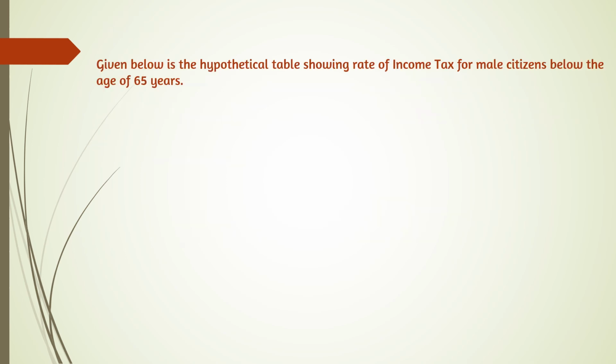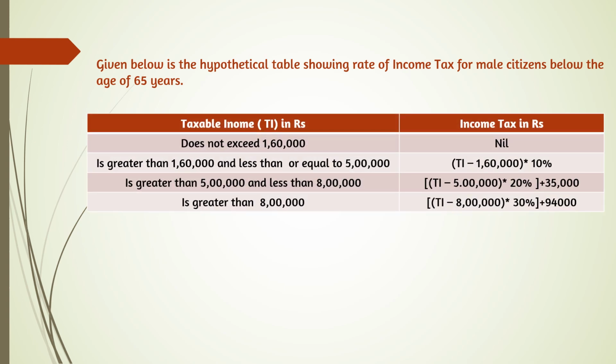Now we can discuss the last question, and this question was asked in the ICSE board. Given below is the hypothetical table showing the rate of income tax for male citizens below the age of 65 years. So a table is given here, and before that we have to see two conditions: male citizen and below the age of 65 years.